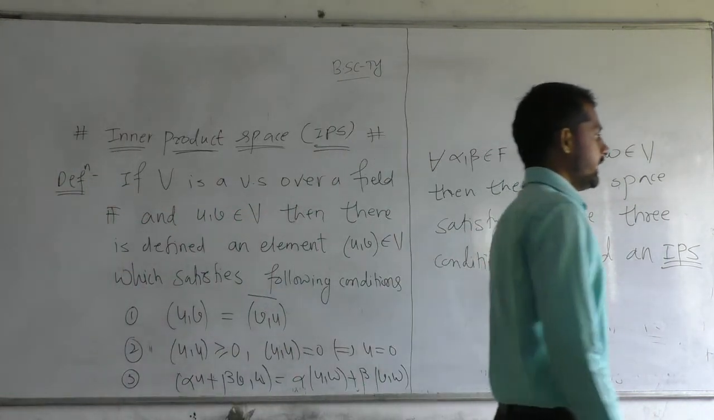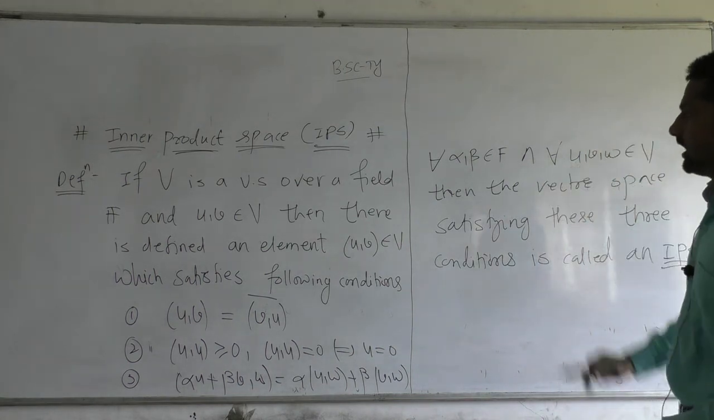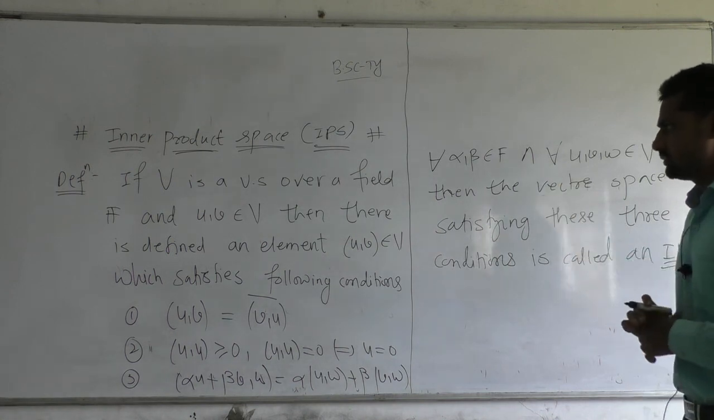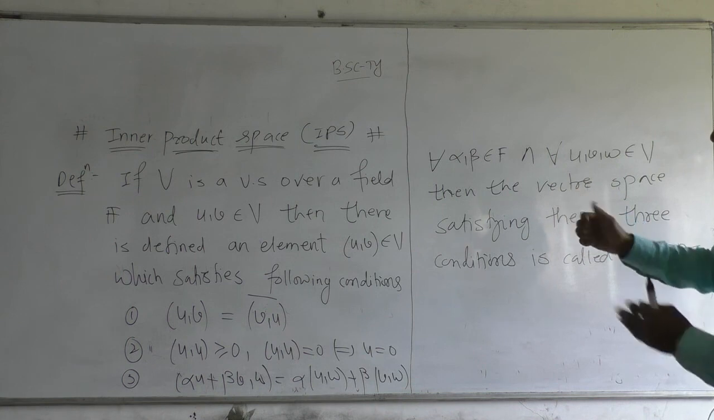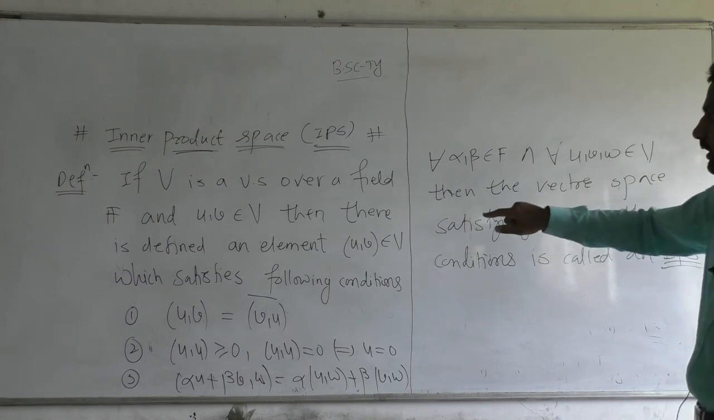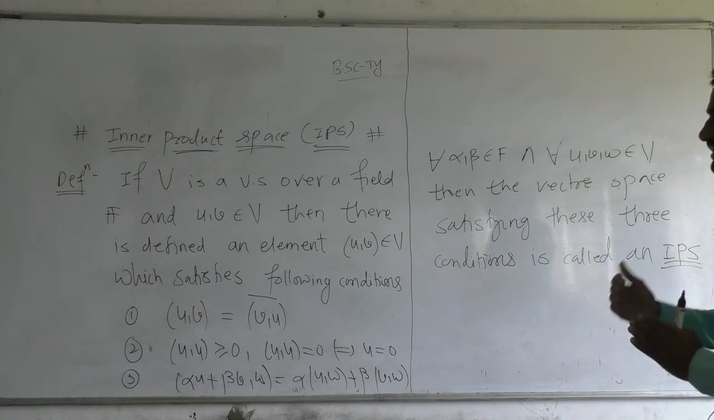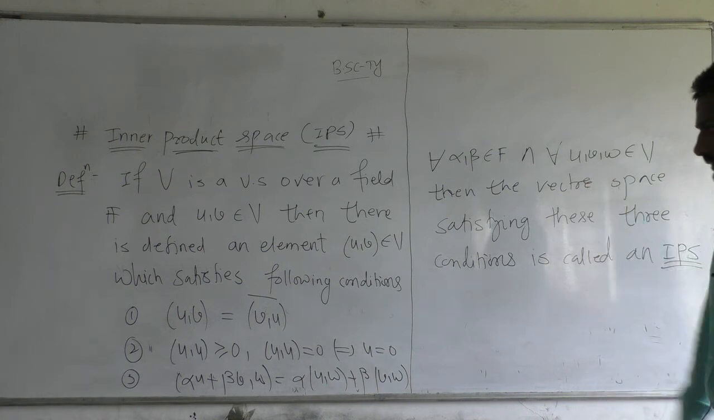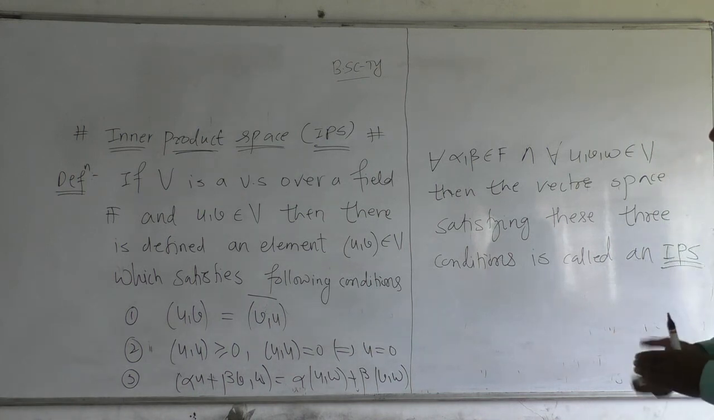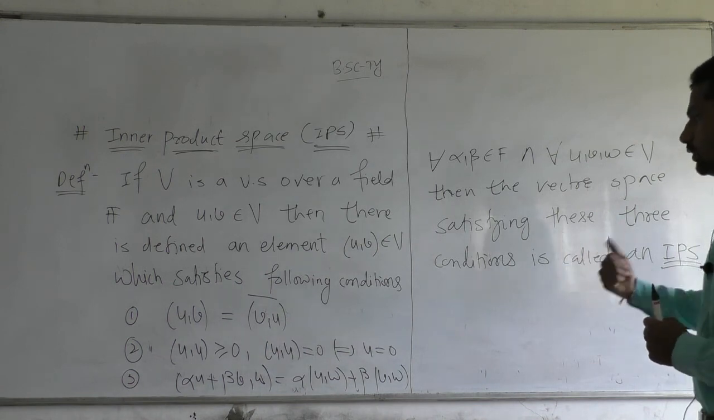Now understand the definition of the inner product space. If V is a vector space over a field F and u, v are any elements of the vector space V, then there is defined an element, the tuple in bracket (u, v), which satisfies the following conditions. The first condition is (u, v) is equal to (v, u) bar. Second condition, (u, u) is greater than or equal to 0 and it is equal to 0 if and only if u is equal to 0.